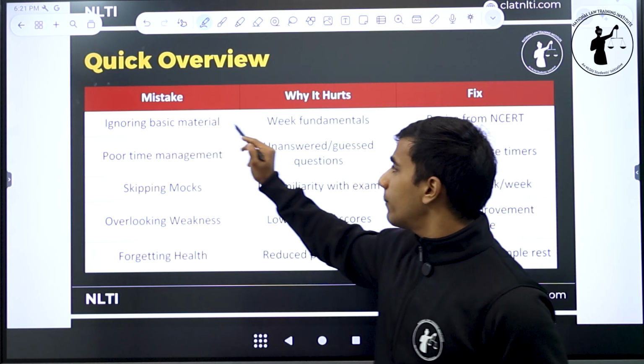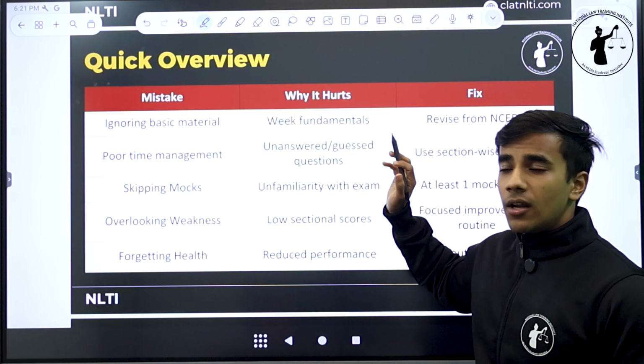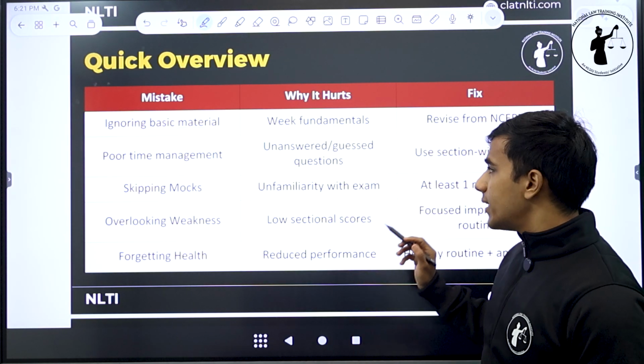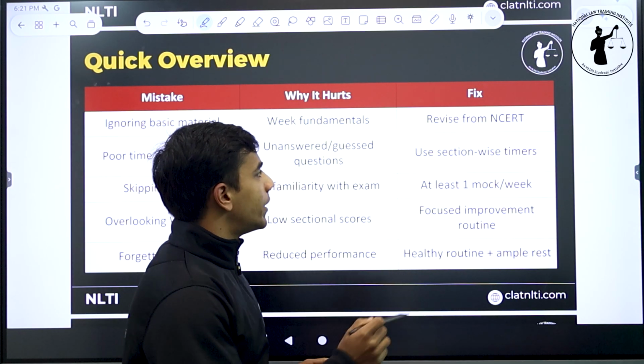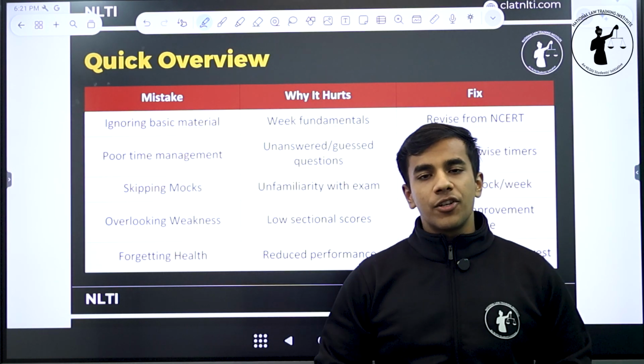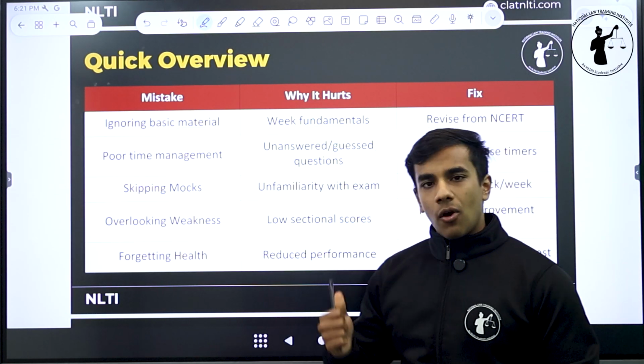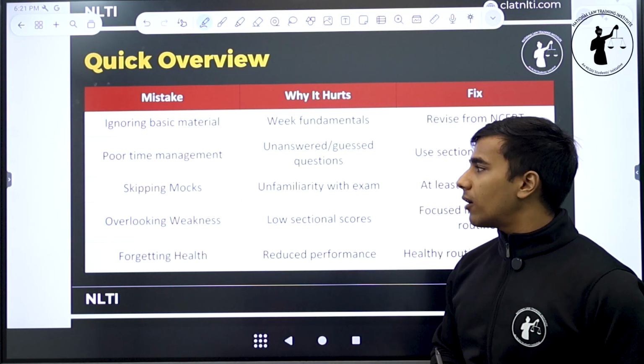Firstly, ignoring basic material. Why will it hurt? Because it will result in your poor fundamentals, weak fundamentals for the exam. What is the fix for this? Review NCERT material. Go through your old NCERT books, revise your English concepts, revise your GK, revise history, geography, revise some maths from NCERT, because it will help you brush up your fundamentals.